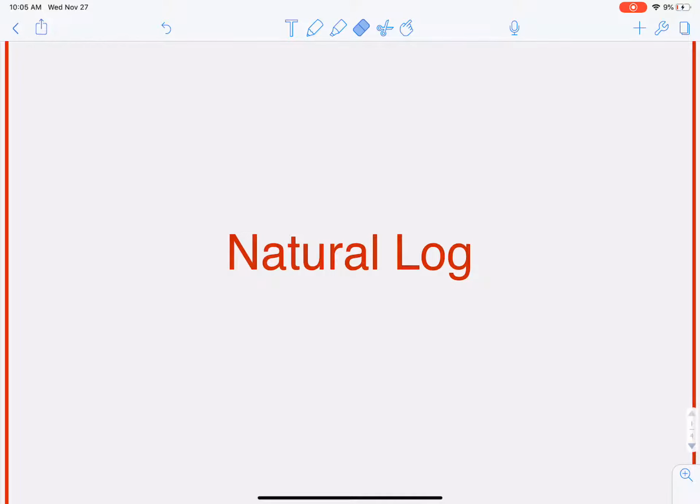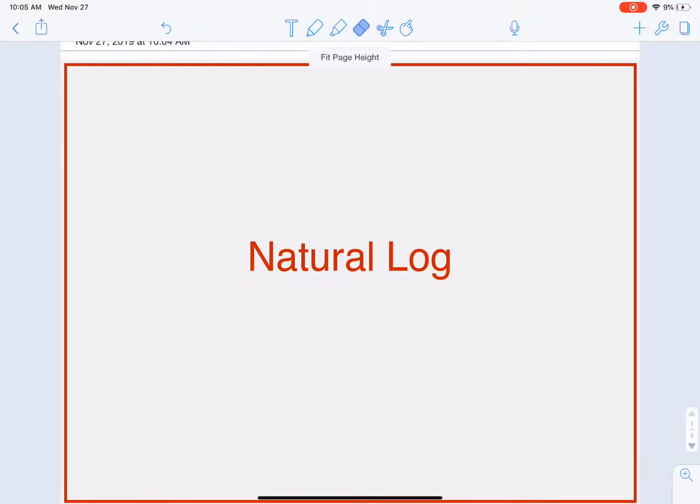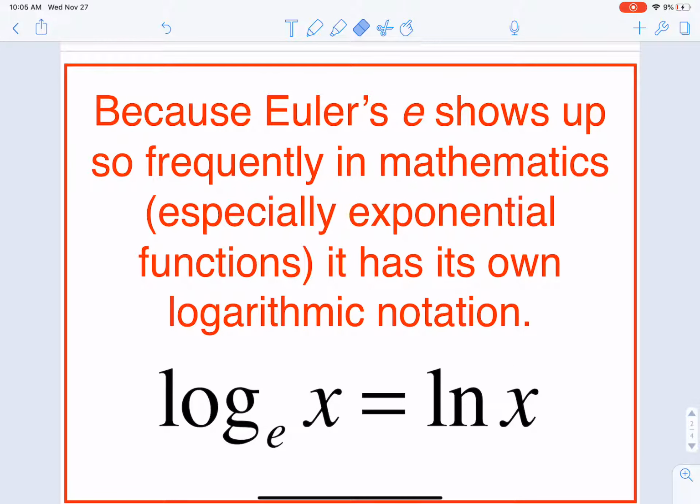Hi guys. So here is your mini lesson for natural logs. I know that we mentioned a little bit about them in the previous lessons, but here's formally what your natural log is.